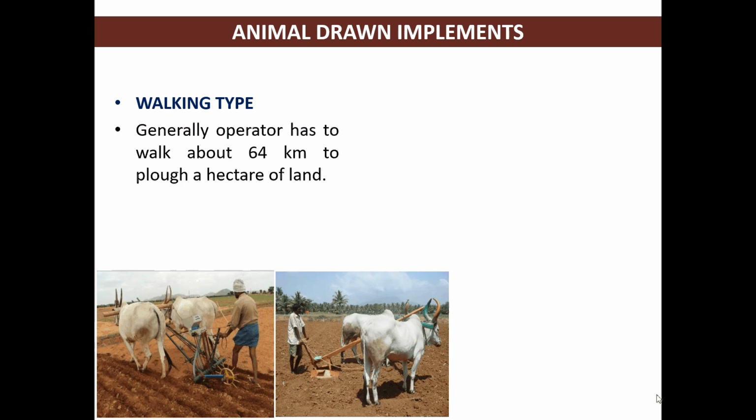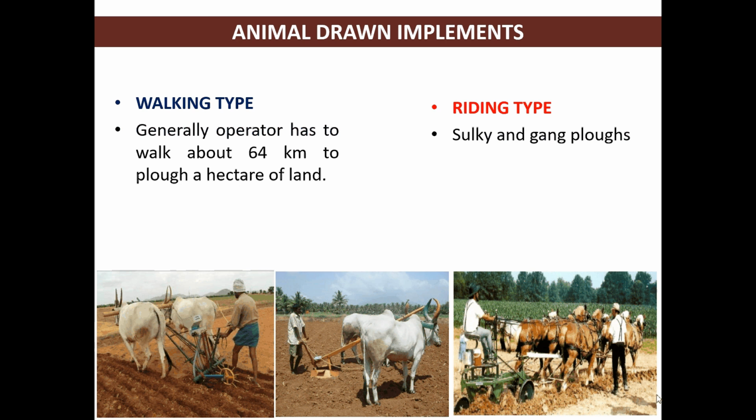Animal drawn implements. This may be a walking type or riding type. Walking type में क्या होता है? The operator has to walk behind the implement, and riding type में क्या होता है? There is a provision of seat on the implement so that operator can sit on the implement while in operation. So in walking type, generally operator has to walk about 64 km to plow 1 hectare of land. Riding type के example हैं sulky and gang plows are riding type animal drawn implements.